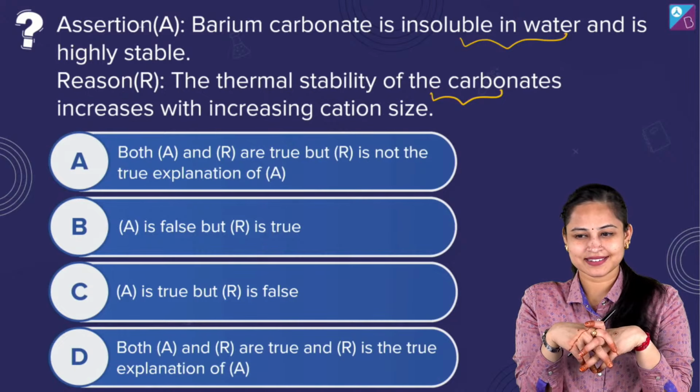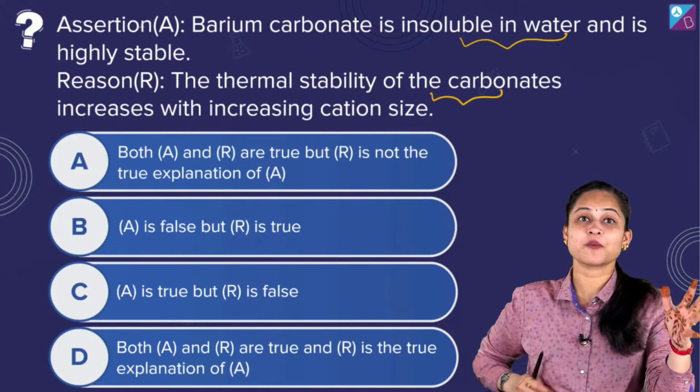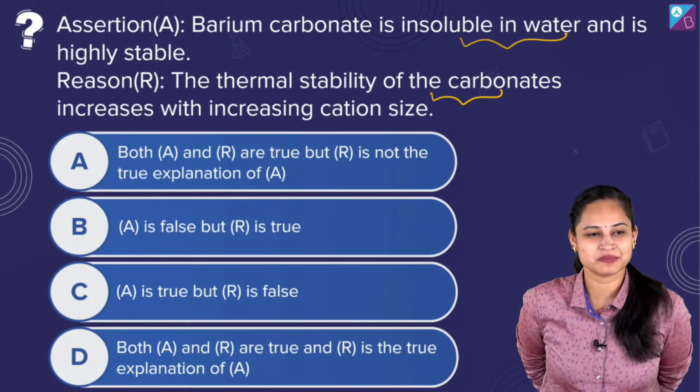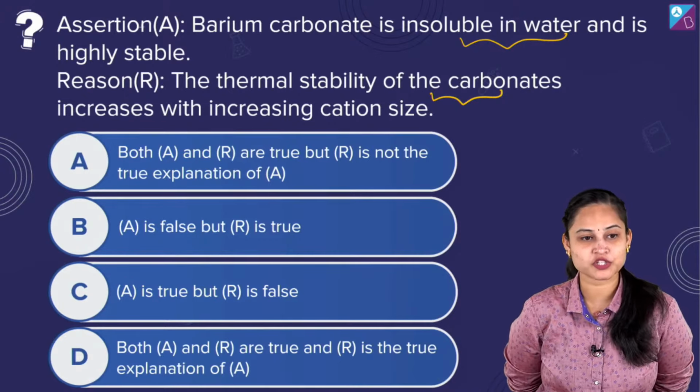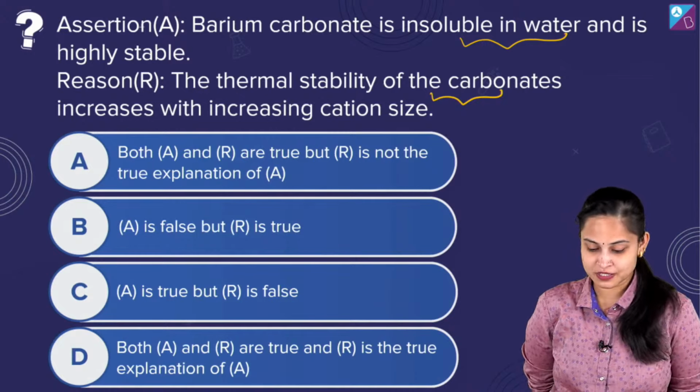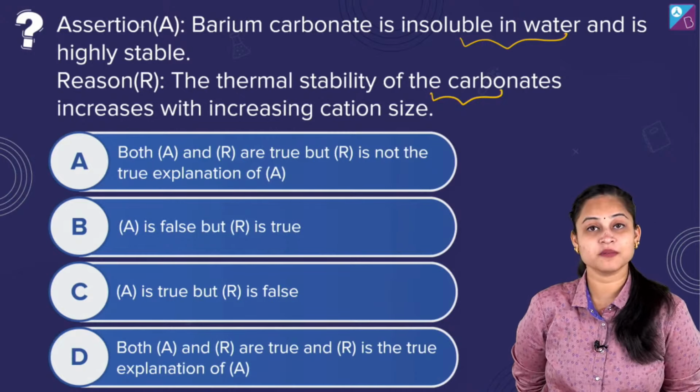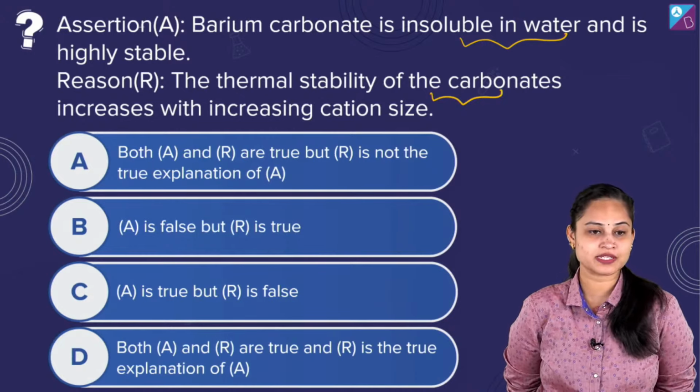हाँ जी. शेषा says it's basically option number D. शेषा ने कहा है कि it's option number D, ma'am. Both A and R are true, and R is the true explanation of A. Barium carbonate is insoluble in water and is highly stable, and the thermal stability of the carbonates increases with increasing cation size.